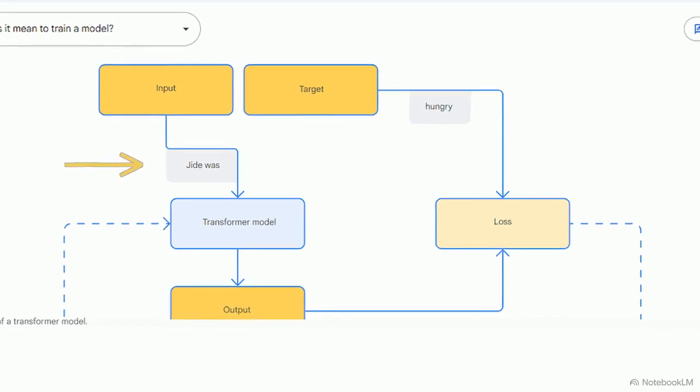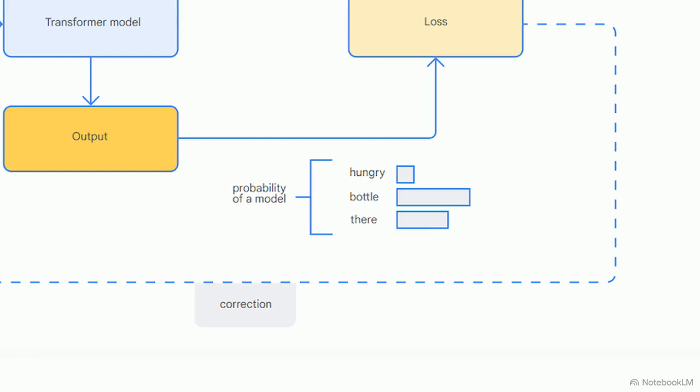Step 1 is the predict phase. The model takes in the input sequence, Jide was, and calculates its best guess for the next word. Because the model starts completely untrained, its first guess is highly inaccurate. Here, it assigns a high probability to the word bottle, entirely missing the actual target.